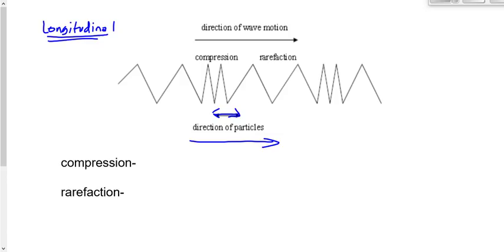And they're in their own little zone. It's not like the particles are traveling from here way down to here. They're going back and forth, back and forth in simple harmonic motion, parallel to the way the wave travels. Now, we don't label a crest and a trough. We label a compression and a rarefaction. The compression is the area where we have high density or high pressure, where it's squished together.